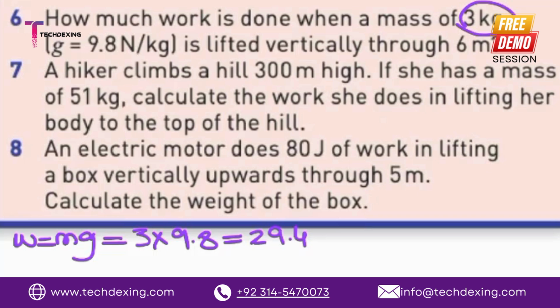This one is mass. Yeah, we can, 3 times 9.8. Very good. So first of all, we convert it with the help of this formula: W is equal to mg. We multiply the mass, that is 3, with the value of 9.8.